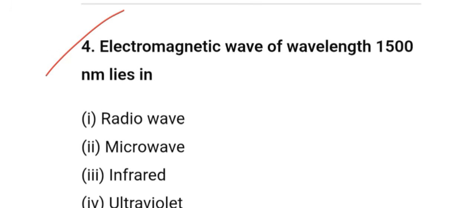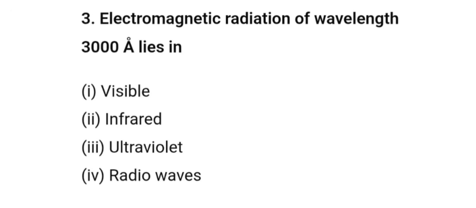Electromagnetic wave of wavelength 15,000 nm lies in infrared. Option 3 will be your answer. Radiation of wavelength 3000 Angstrom lies in ultraviolet.